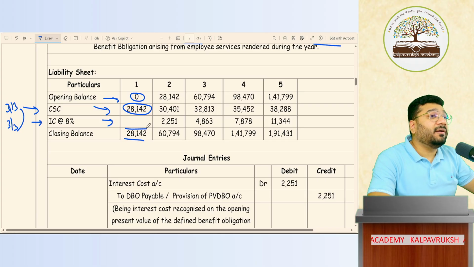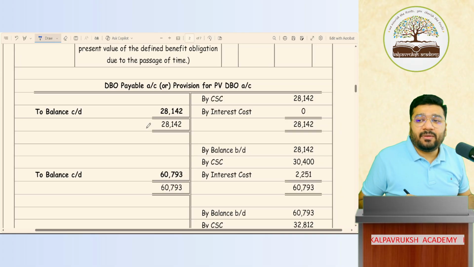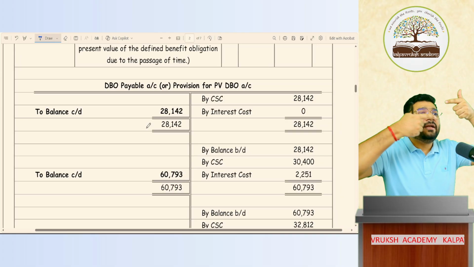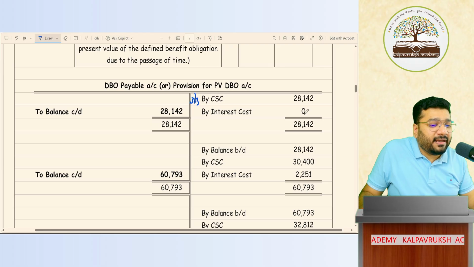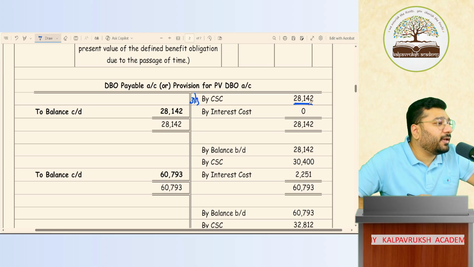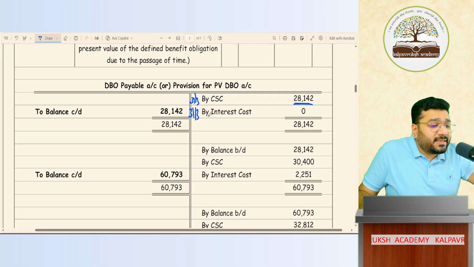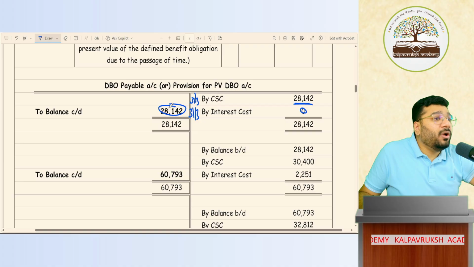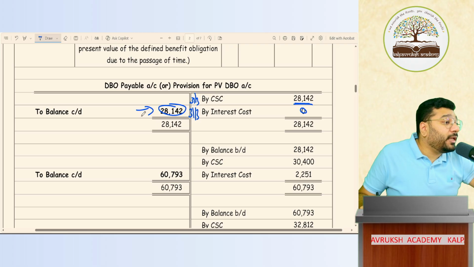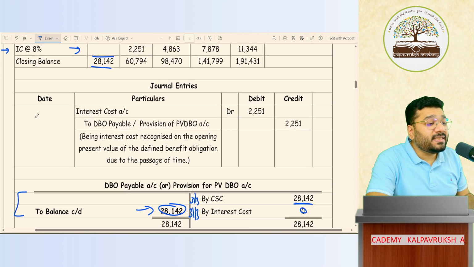Can we see the same thing in the ledger format? What is the entry for CAC? CAC account debit to DBO payable. In DBO payable account, by CAC, 31st March, entry create 28,142. The day you are creating the entry, on the same day you are passing the interest entry also, which is 0. But the closing liability is 28,142. So much money I'm supposed to pay to the employee in future. This is your liability balance at the end of year 1. This is ledger format. This is statement format.